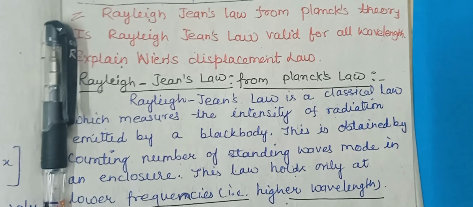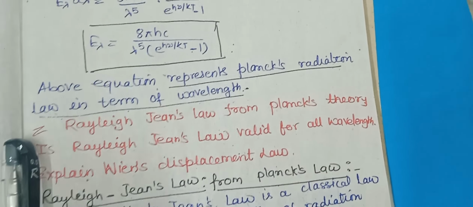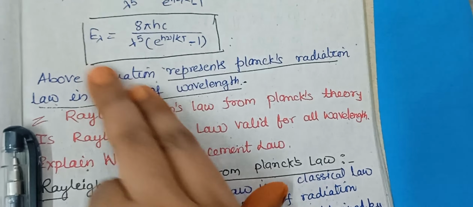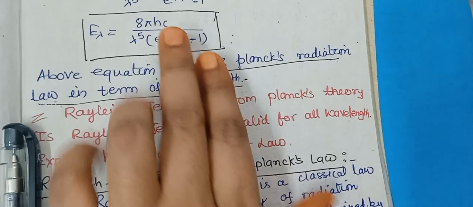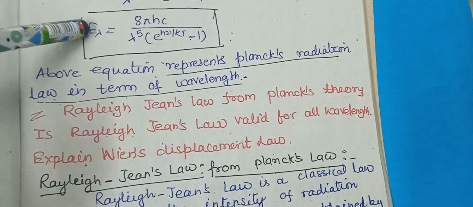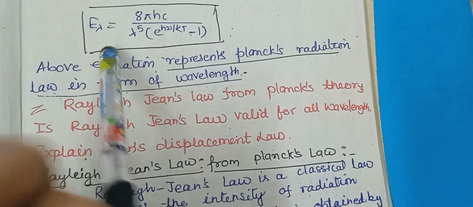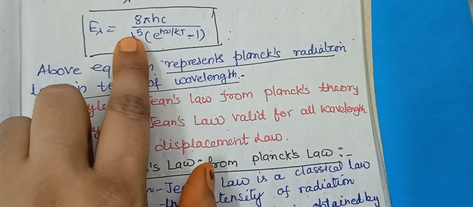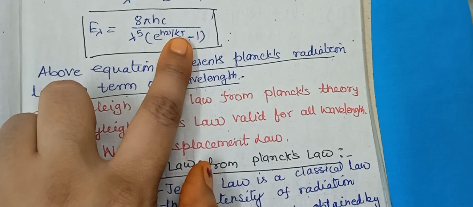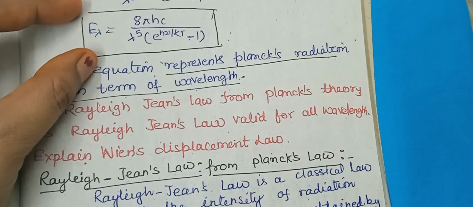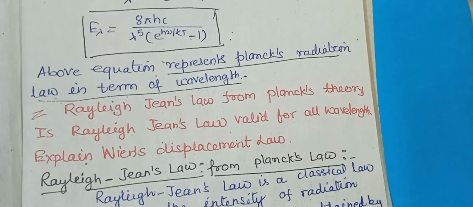In yesterday's session, or in the previous video, we derived the expression for Planck's radiation law in terms of wavelength, that is E lambda equal to 8 pi hc upon lambda to the power 5, times 1 upon e to the power h nu upon kT minus 1. Till here we derived in the previous video.